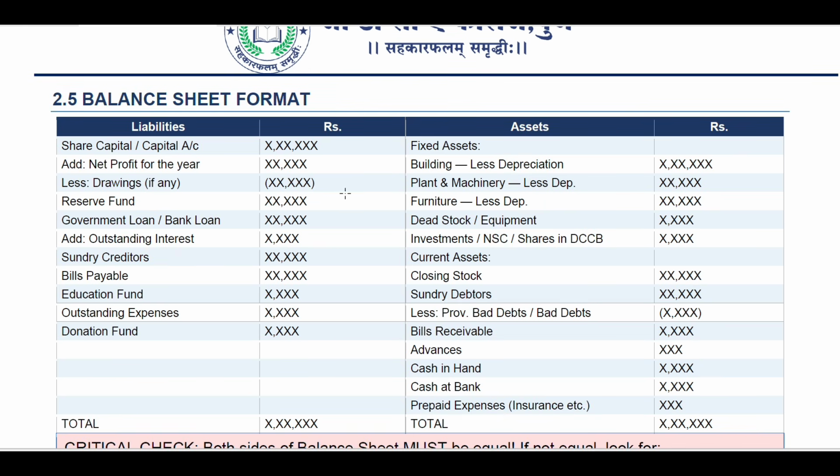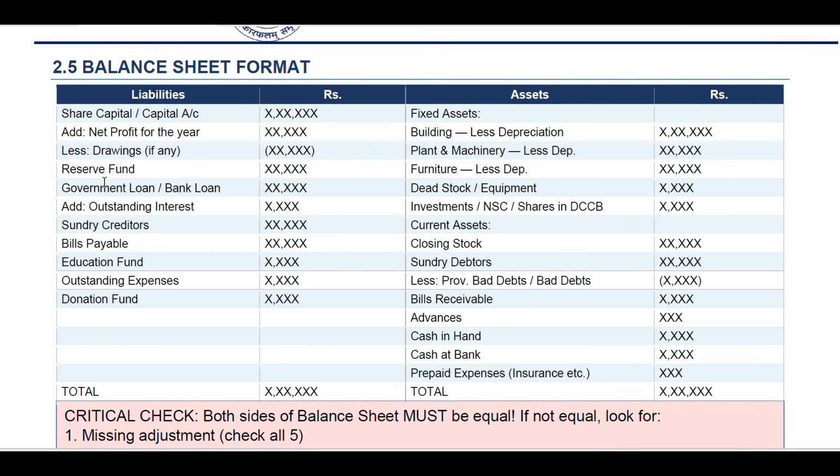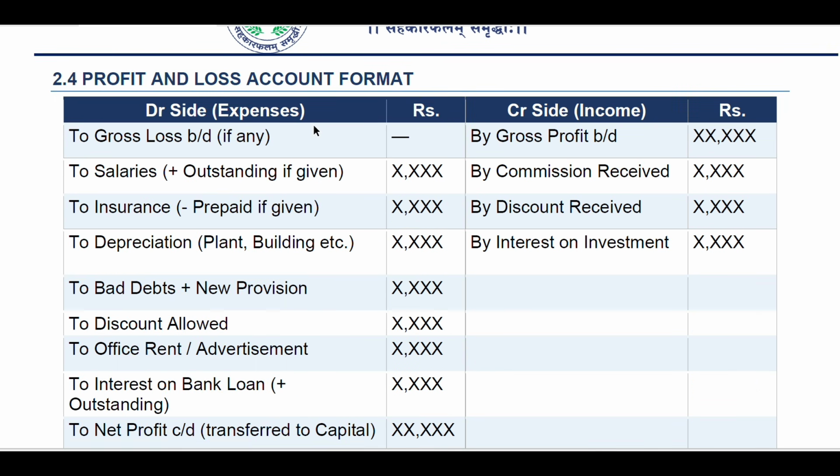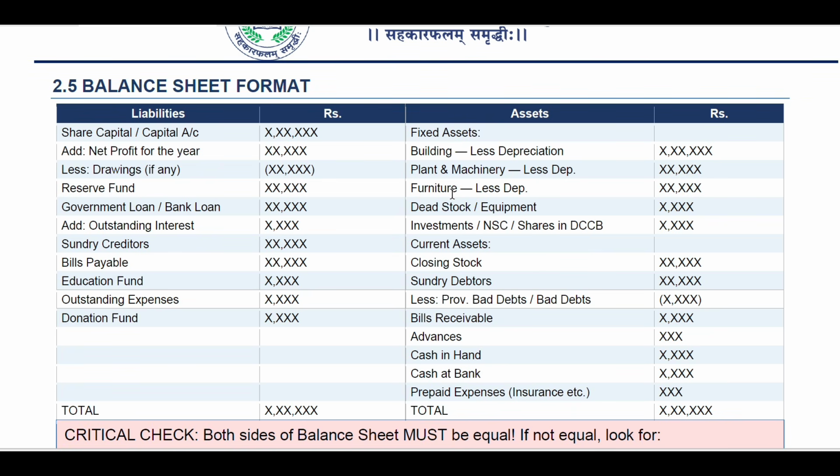Then we are going to see the balance sheet format. So this is how the balance sheet format looks: liabilities and assets. In the trading account and profit and loss account, we mention debit side as expenses and credit side as income. So likewise, in the trading account and profit and loss account we mention debit and credit sides, that is expenses and income. But the balance sheet format is different. It is not debit side, credit side.